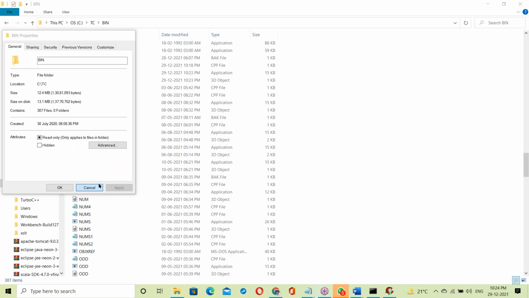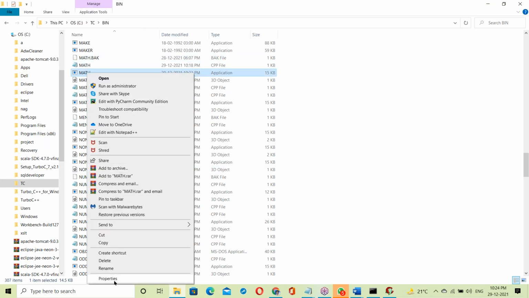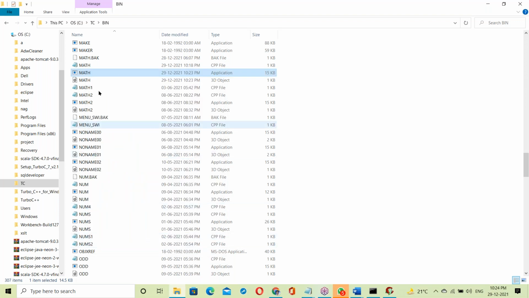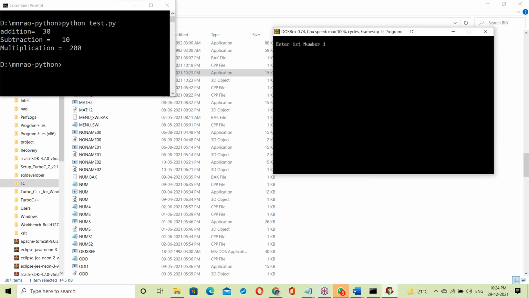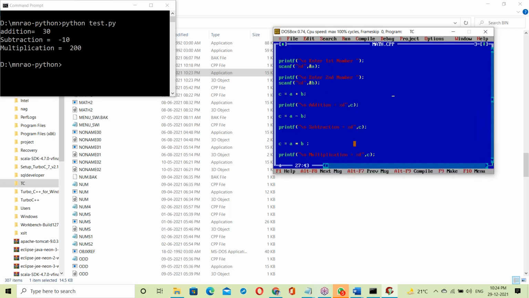Right click on it, Properties. The math.exe file, an executable file, has been generated. After generating the .exe file, that exe file now works here. First number 10, second number 20. The output is like this: addition, subtraction, multiplication. That's it.